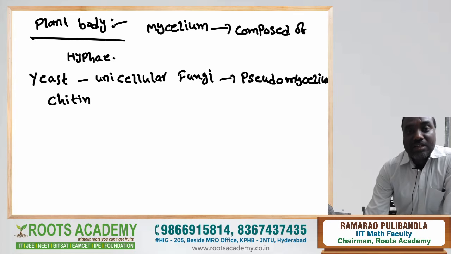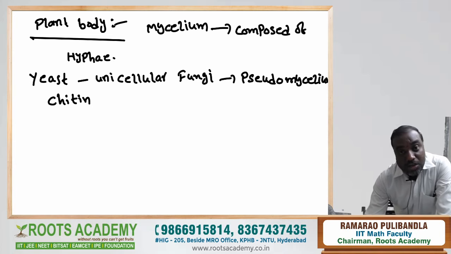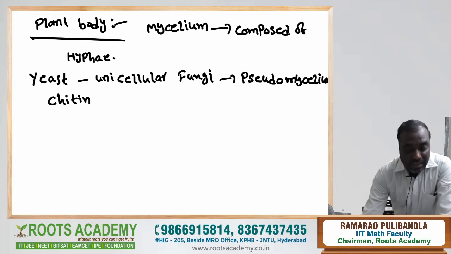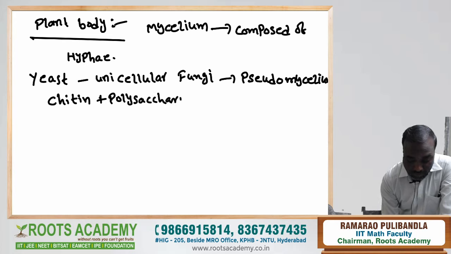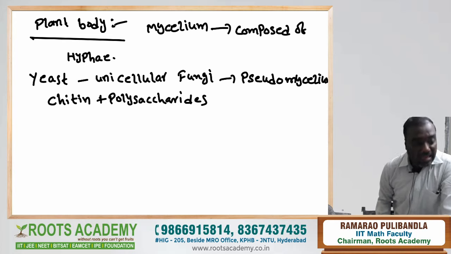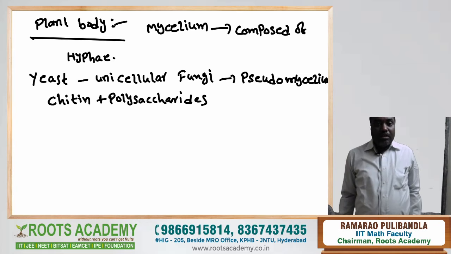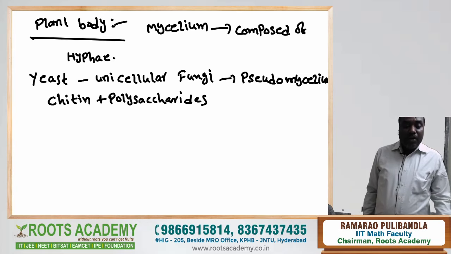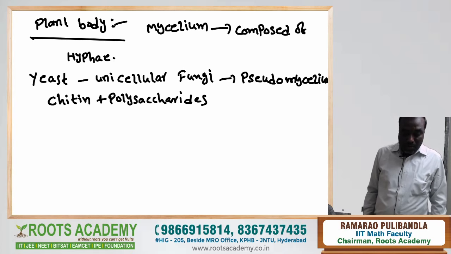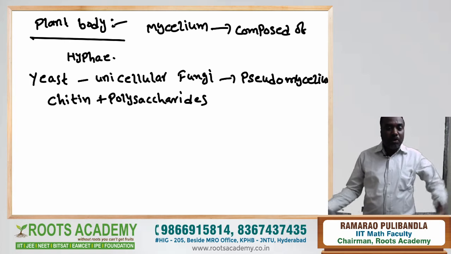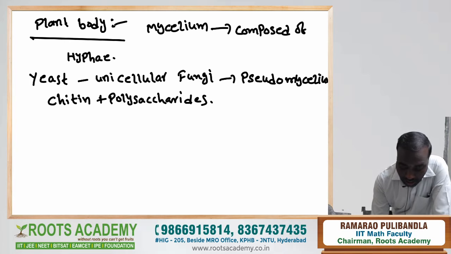Chitinous cell wall is characteristic feature of fungi. Fungal cell wall is not only composed of chitin, it is composed of polysaccharides also. So, chitin and polysaccharides both are the components of cell wall of fungi.